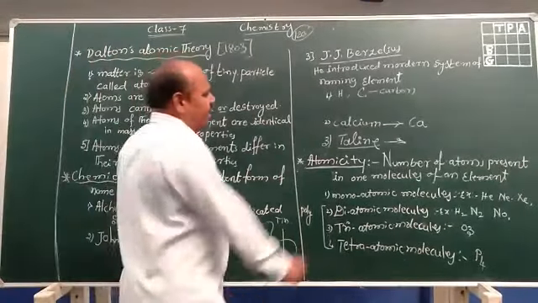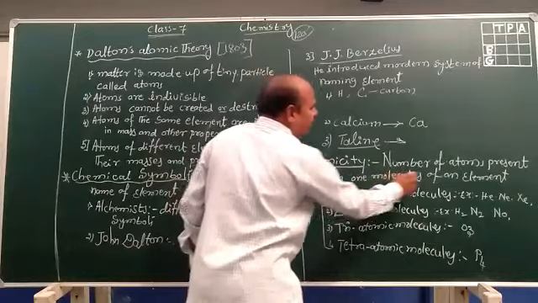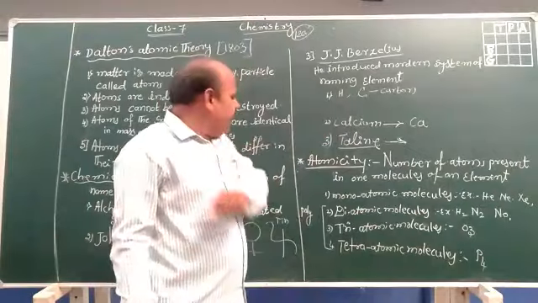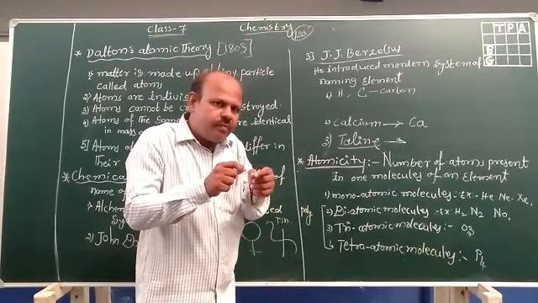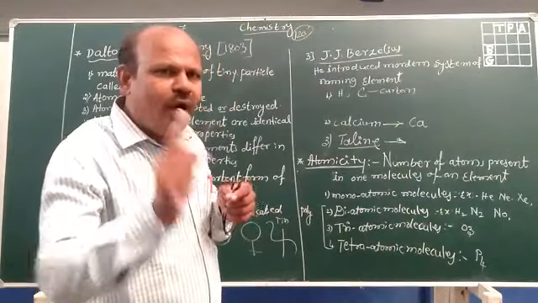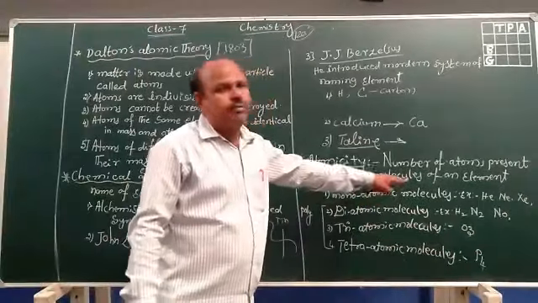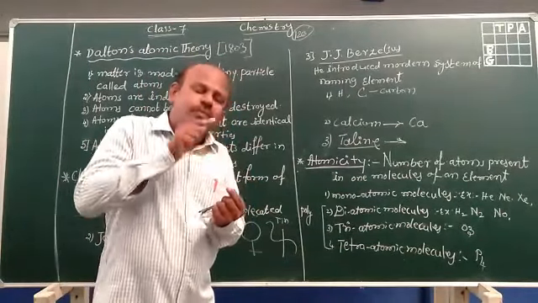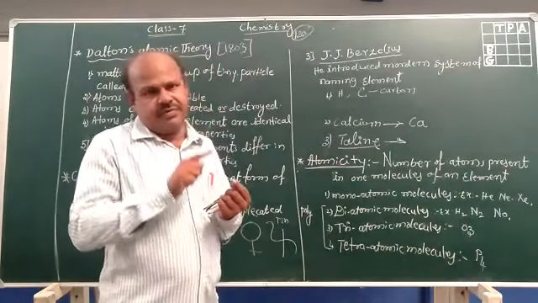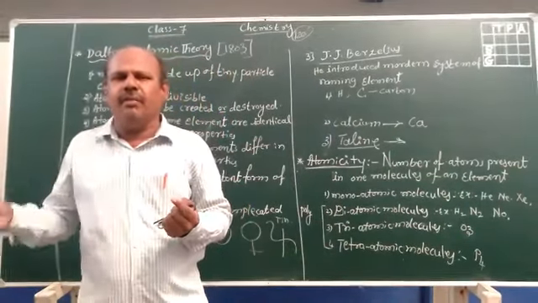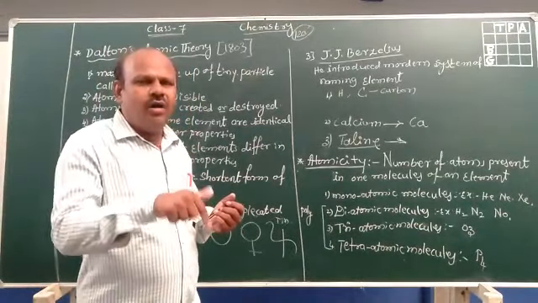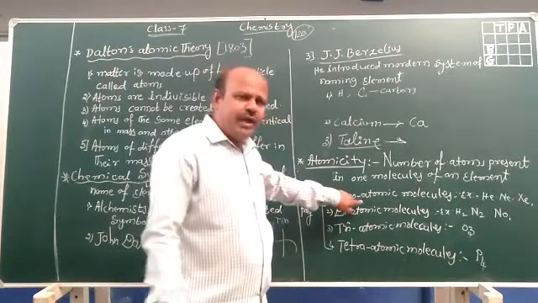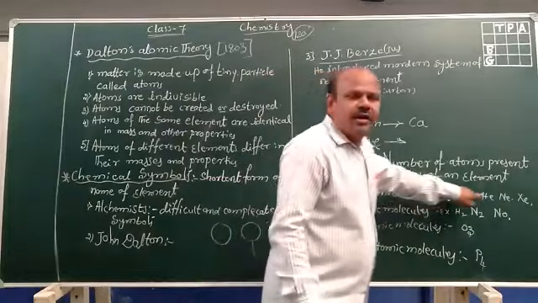Based on that, the number of atoms present in one molecule of the element is known as atomicity. First, a molecule that contains only one atom is known as a monoatomic molecule. Sir, it contains only one atom, how are we considering it a molecule? Because they are stable elements. All the noble gases are stable elements: helium, neon, argon, krypton, xenon. They can exist as a single atom. These are called monoatomic elements.